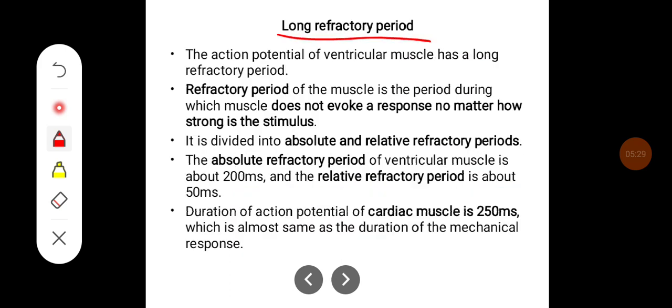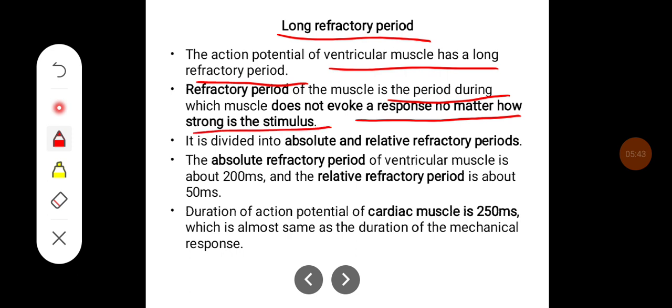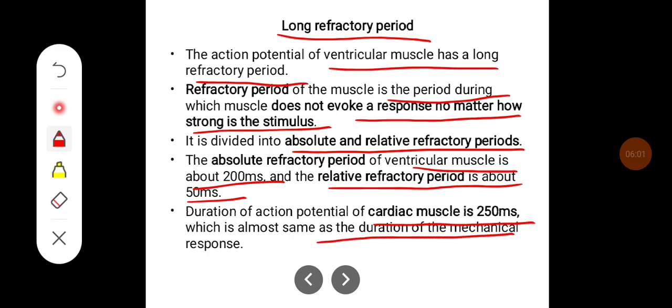Long refractory period. The action potential of ventricular muscle has a long refractory period. The refractory period of the muscle is the period during which the muscle does not evoke a response no matter how strong the stimulus is. It is divided into absolute and relative refractory periods. The absolute refractory period of ventricular muscle is about 200 milliseconds and the relative refractory period is about 50 milliseconds. The duration of the action potential of cardiac muscle is 250 milliseconds, which is almost the same as the duration of the mechanical response.